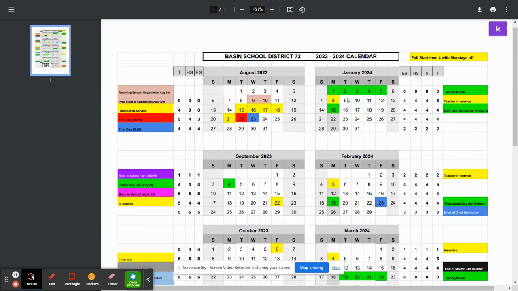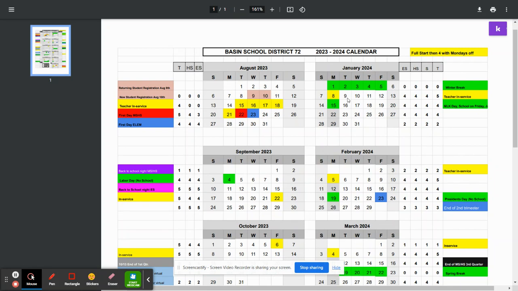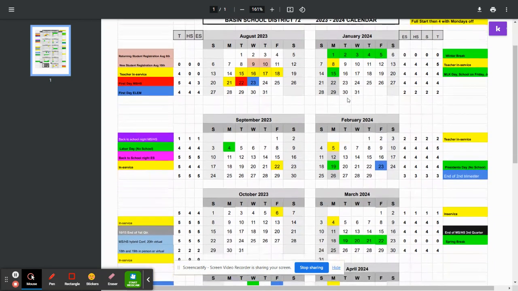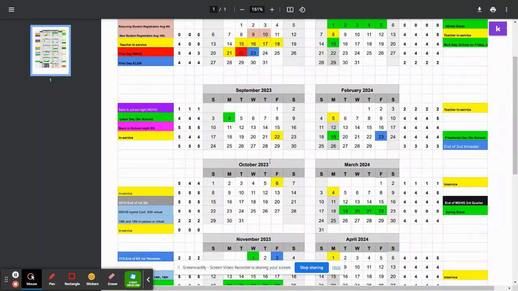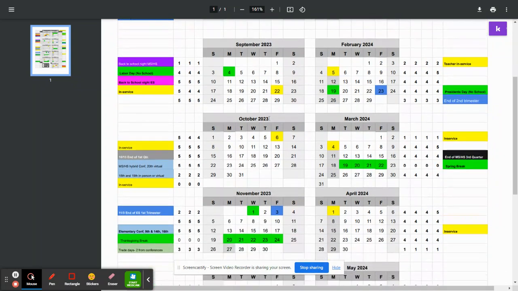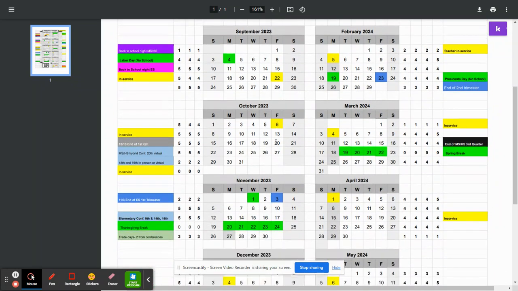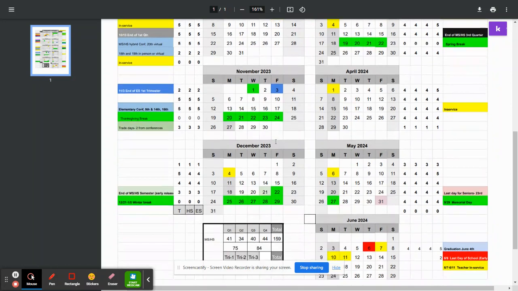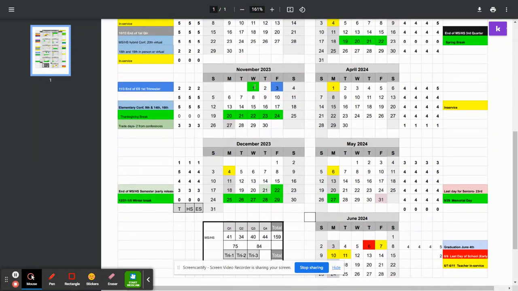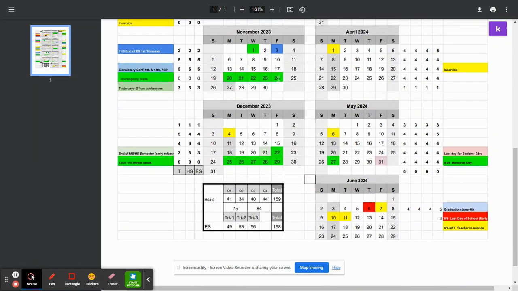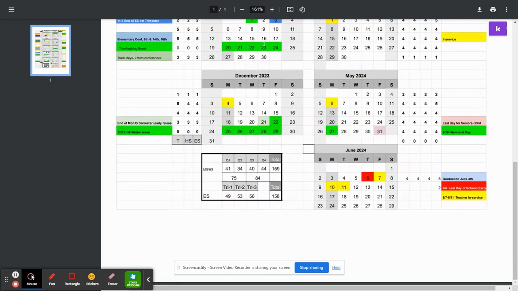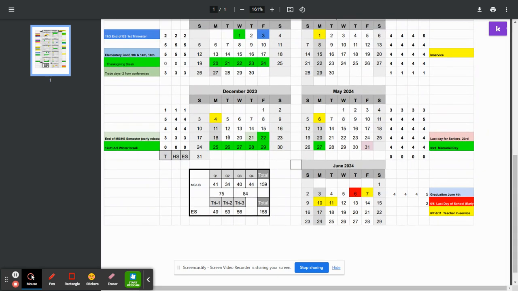this is a hybrid of a 4-day model and a 5-day model. The school year starts August 22nd, and we get into 5-day weeks with one in-service a month in September and October. We have Elk Day here, and Thanksgiving break is a full week. At the end of Thanksgiving break, the model then switches to 4-day weeks. In this particular one, it's Mondays, but again, not much of a significant difference.